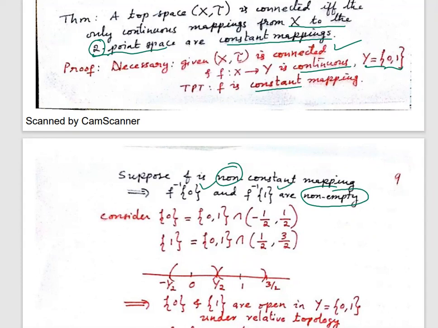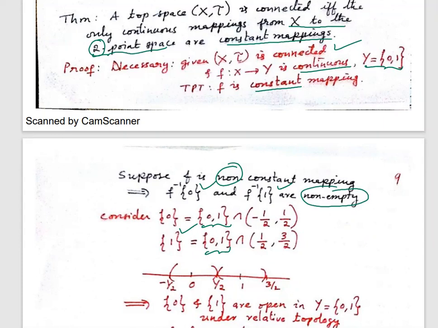Next, consider singleton 0 and singleton 1. Can I write singleton 0 as Y intersection an open interval? Similarly, singleton 1, can I write that as Y intersection an open interval? Yes, we can.